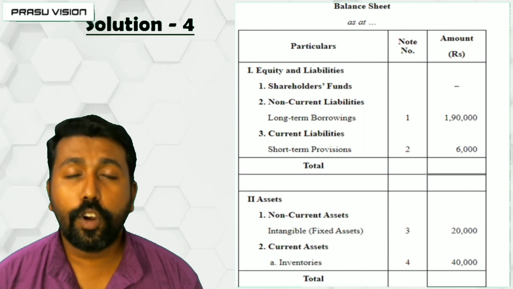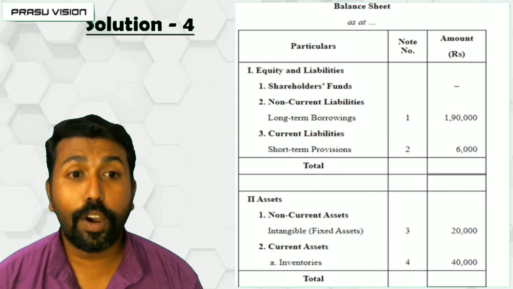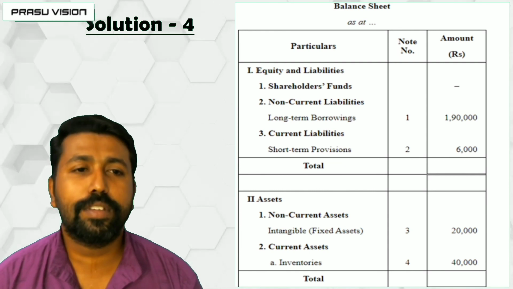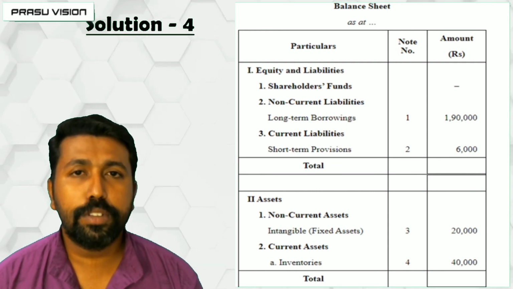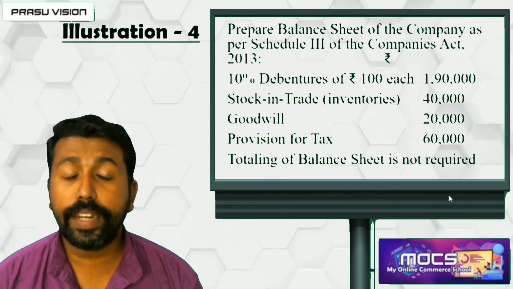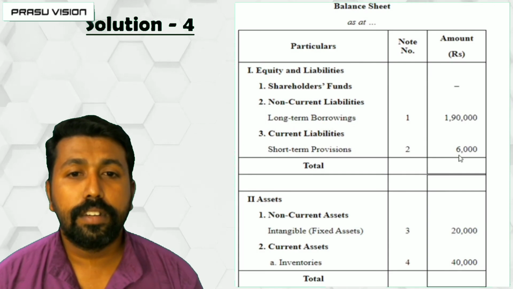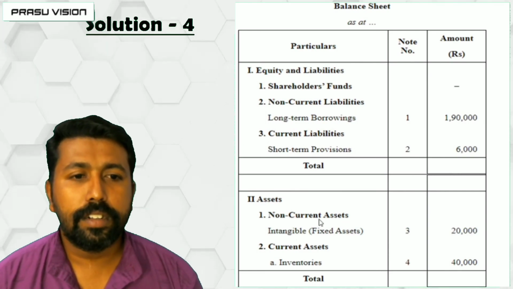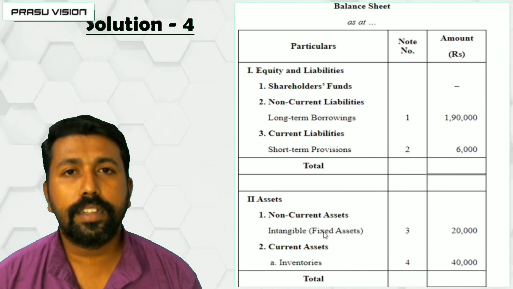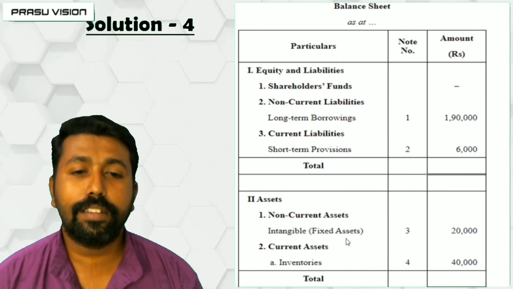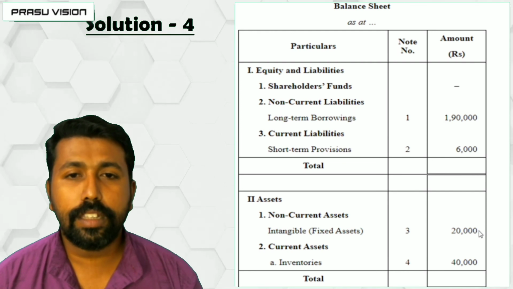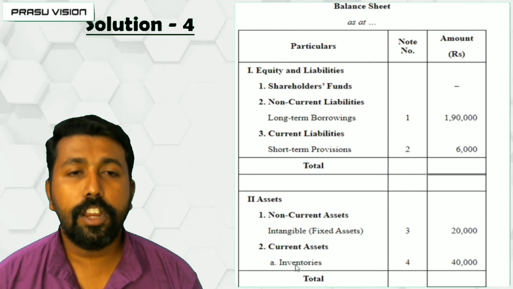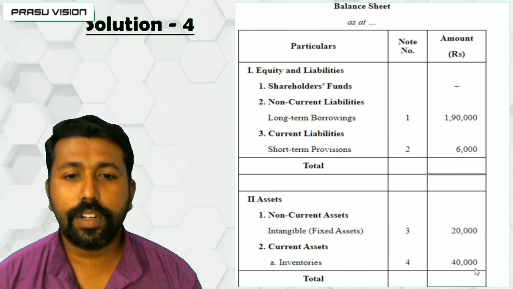Under that, non-current liability will include long-term borrowings 1,90,000, and short-term provision. It includes the amount of provision for tax 60,000. And also the intangible asset is recorded under non-current asset, and 20,000 is the amount.